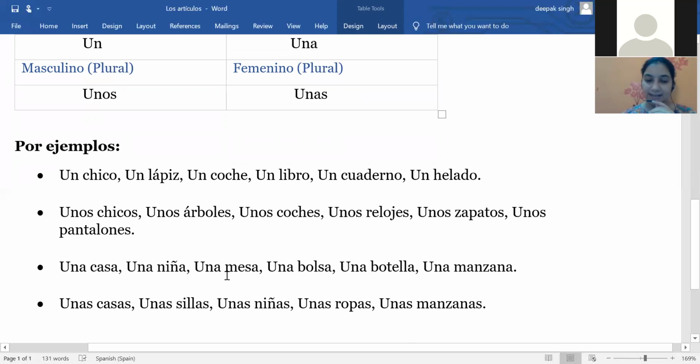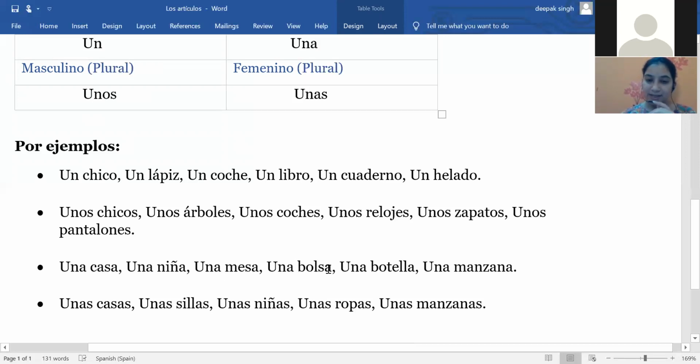Then we have una mesa. Una mesa means a table. So here I'm talking about any random table. Like I can say, book a table for me, because you can use this form in this example. Basically here we are talking about any table, one table basically. Una mesa.